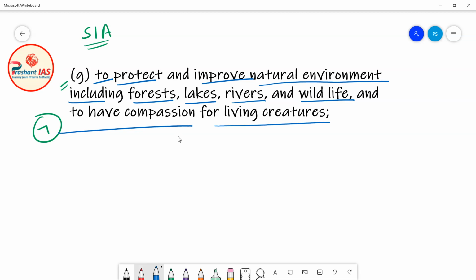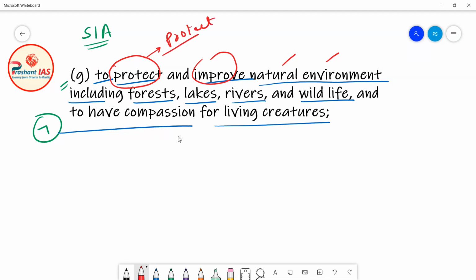First of all, it is saying that it is the duty of every citizen of India to protect and to improve the natural environment. Okay, what is our duty? Our duty is to protect, meaning to safeguard. Our duty is to protect the natural environment.